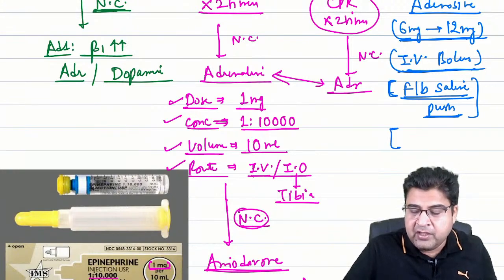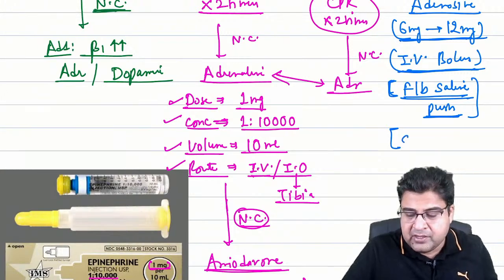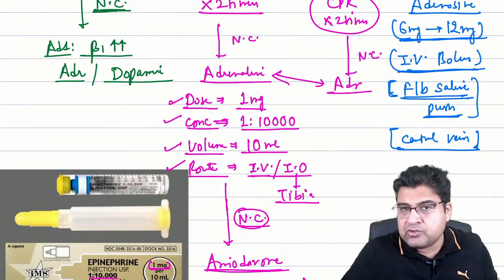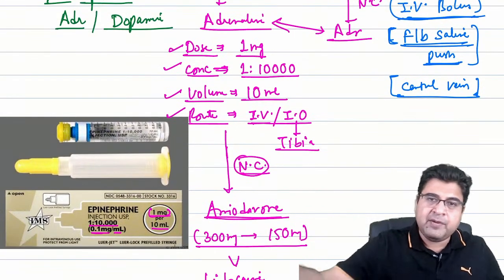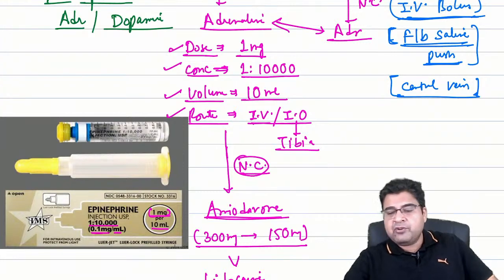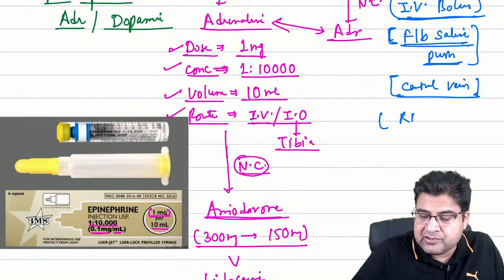Now guys, who will tell me which particular veins are preferred, the central veins or the peripheral veins? The answer is we always prefer to give medicines in central vein. In case it is not possible, give the medicine in peripheral veins, right? Always try to give medicines in central vein because this medicine's metabolism is very fast.